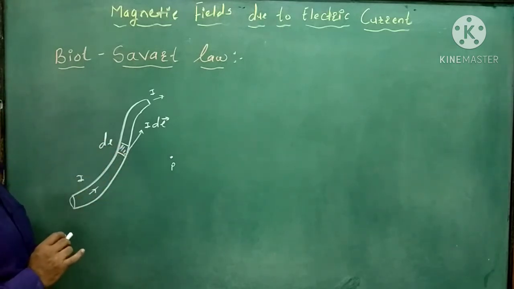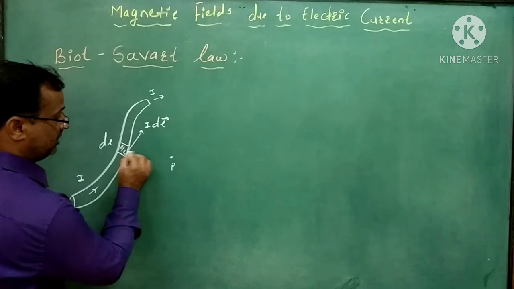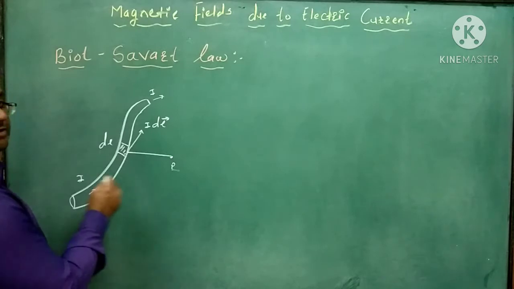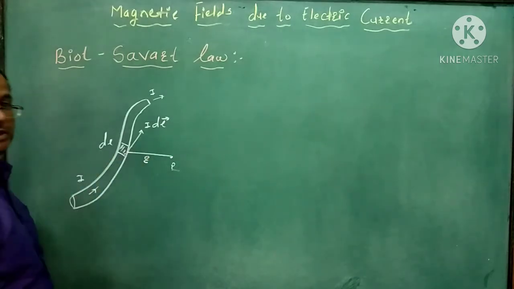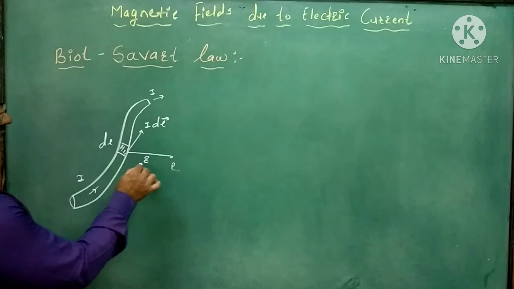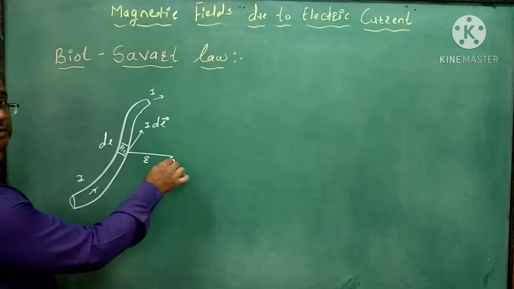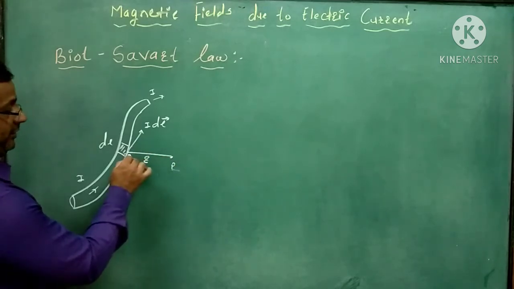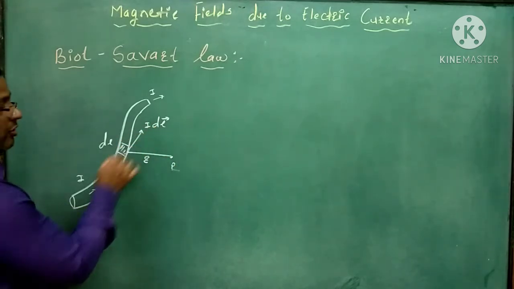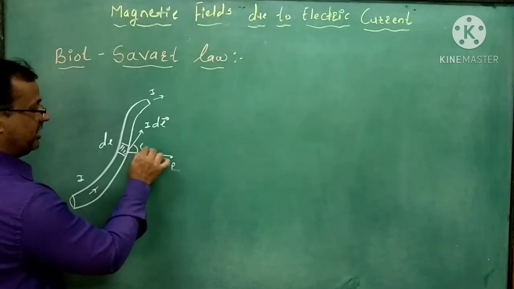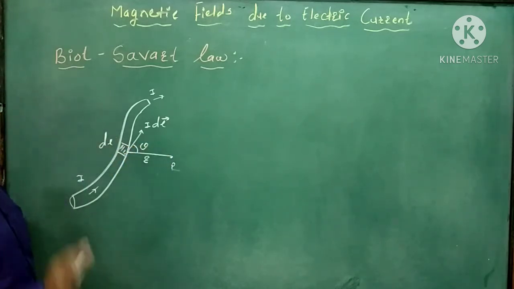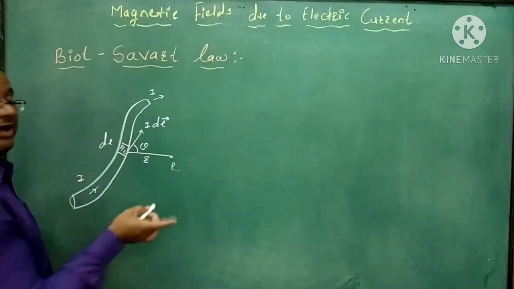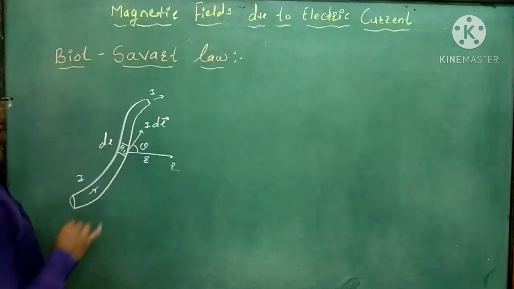Suppose the distance of point P from this element is r, and the angle between the line joining point P and the direction of this element is theta. Then, using the Biot-Savart law, we want to find the value of magnetic induction at point P.